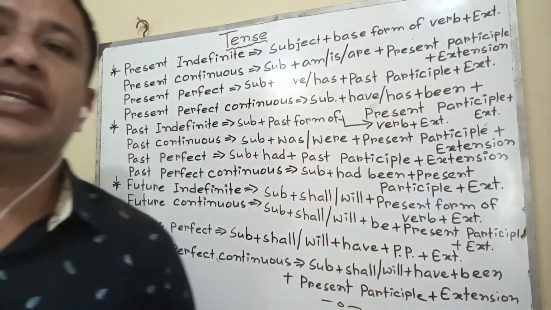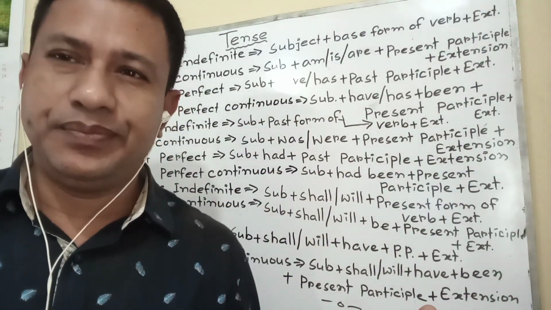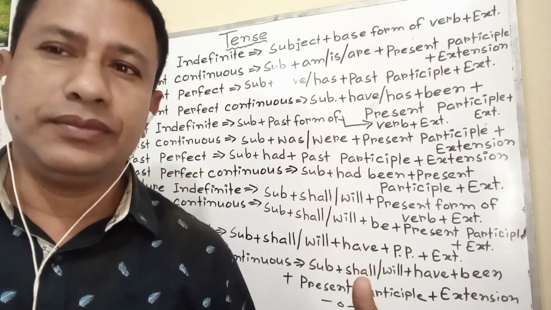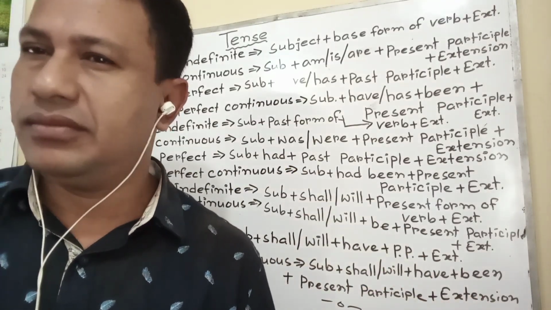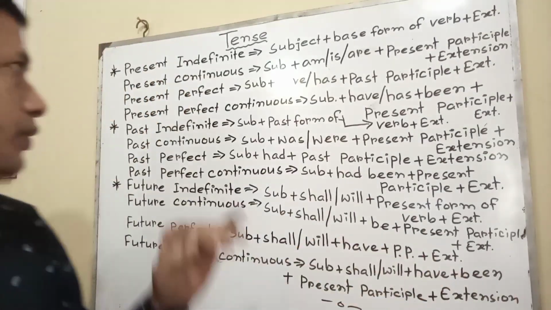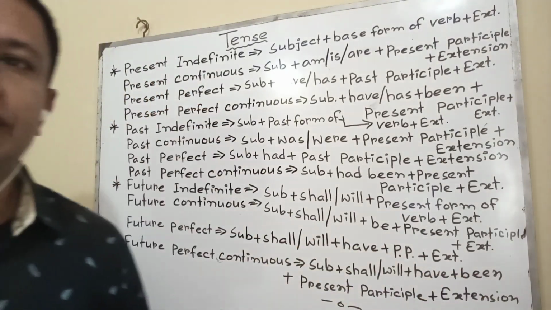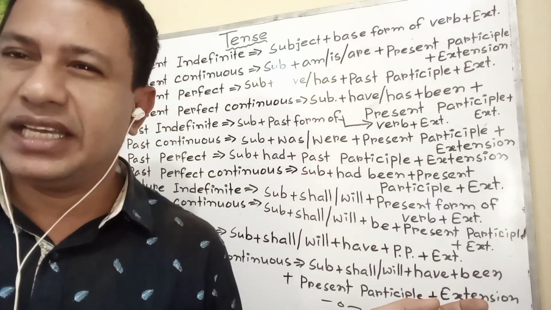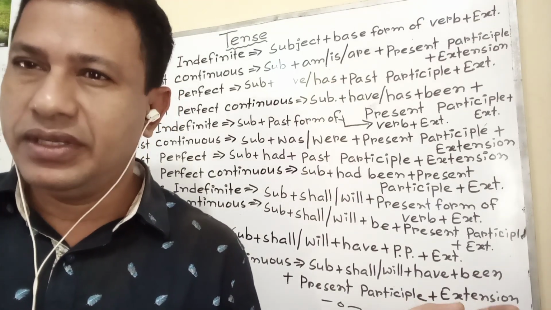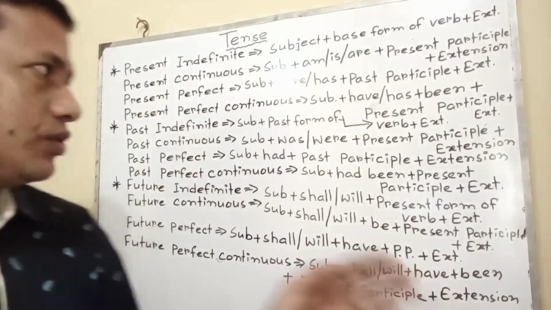Present continuous: the activity which is going on at this moment or at present is called present continuous. I am reading, he is coming, they are playing in the field, in this way. Present perfect: the activity which has been done and its result is called present perfect, such as I have completed the work, you have come here, they have given me some books.